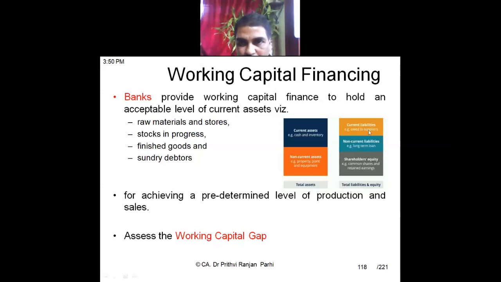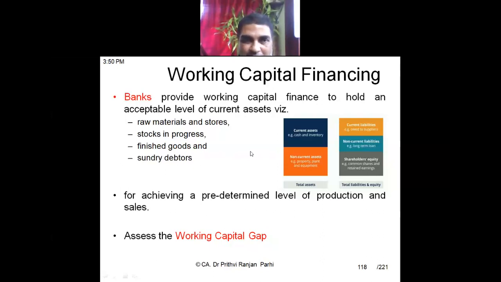Then they find out, is there any gap? To run the business and manage this kind of current liabilities, are the current assets sufficient? If it is not sufficient, that means there is some working capital gap. If a working capital gap is there, the bank may be interested to provide finance for that, because if the business is financed for working capital, then it can run smoothly. The target level of production and sales can be achieved only when working capital is provided.